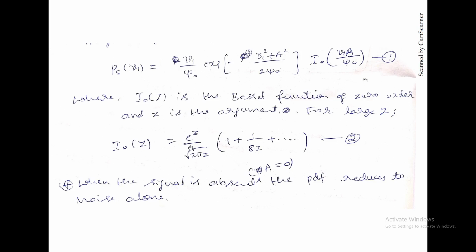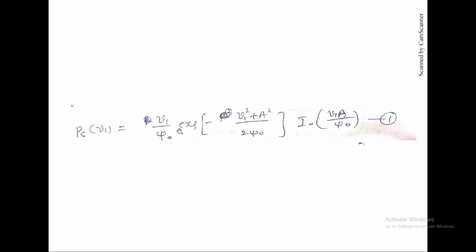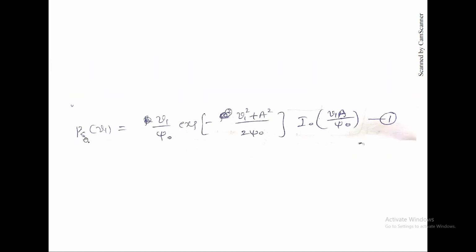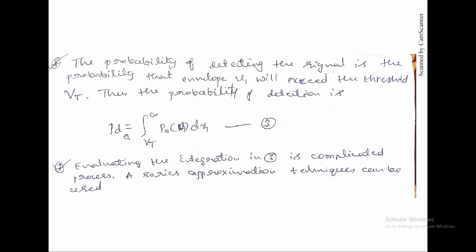I need to remember this actually. So the final expression will be like this. As this is the probability function, to find the probability of detection we use the integration of the PDF, and we get this probability of detection.